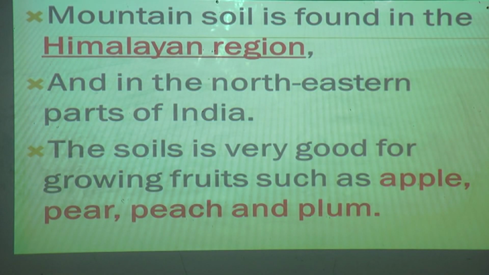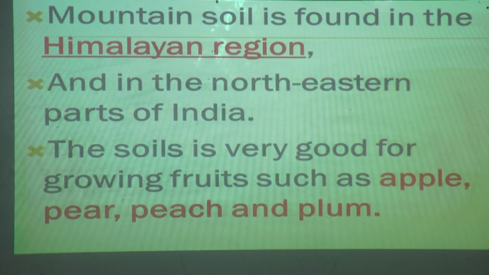Mountain soil is found in the Himalayan ranges. Where can we find this type of soil? In places like the Himalayan range and the northeastern parts of India. The soil is very good for growing fruits such as apple, pear, peach and plum.